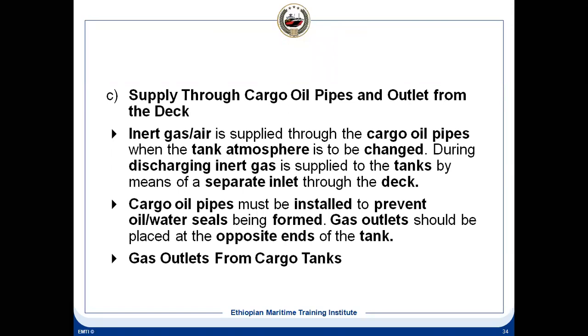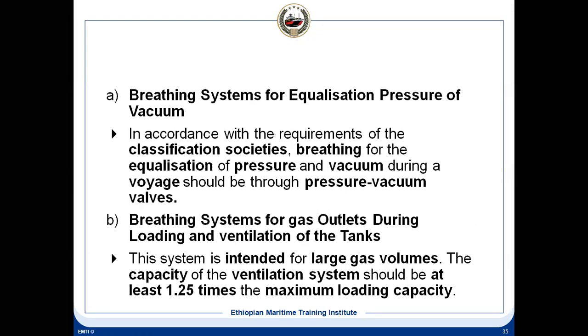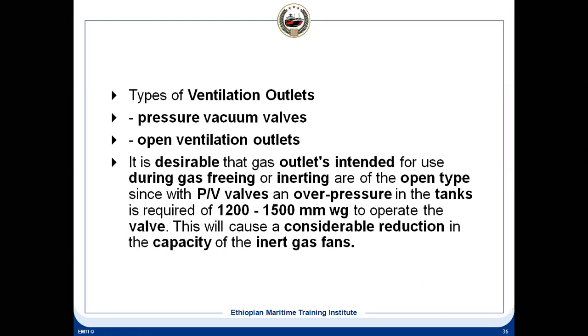So this is how we supply the IG. It means there are various ways you can supply the IG. There can be a fixed IG or filling line you can use. You can use the cargo piping system, through that also you can use the IG line. You can connect it, and in that case the cargo line has to be isolated.